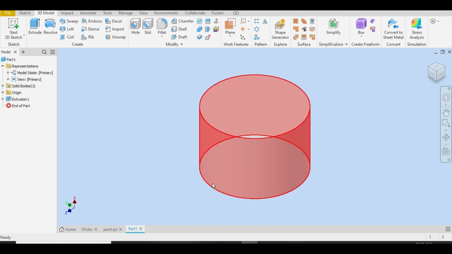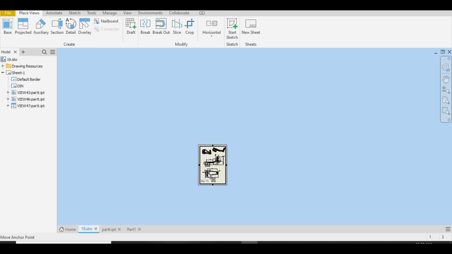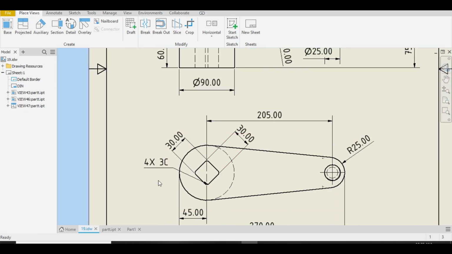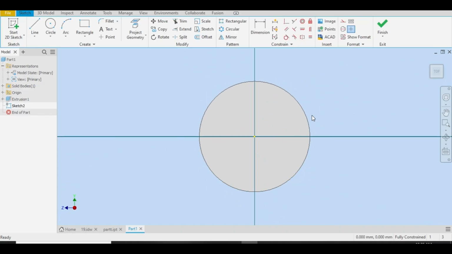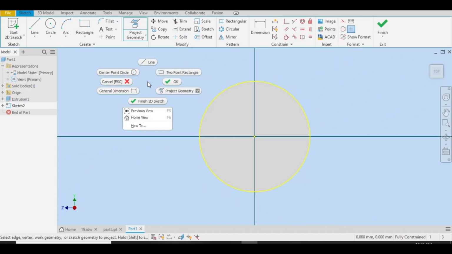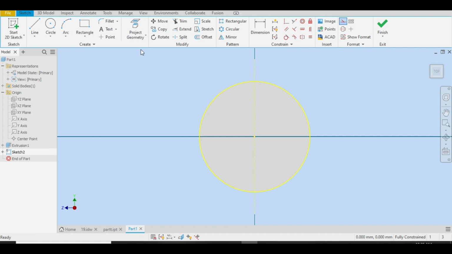Go back to the drawing sheet. Now it's time to make this slot here, a rectangular slot with 3mm of chamfer at each edge. Go back to the part. Let me select this face, create sketch here, because I want to draw a slot here. I also need an axis which is vertical, so I will choose Y axis. Let me select this line and turn into construction so it won't disturb us.